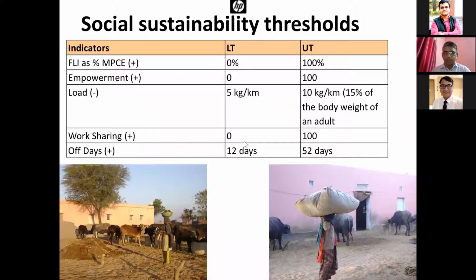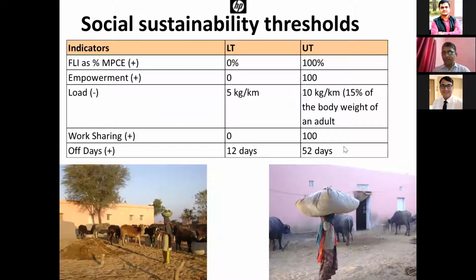Work sharing: we just convert it into scores from 0 to 1, so the higher the sharing, the higher the score. Off days: we define two thresholds. The lower threshold is 12 days, meaning a farmer should get at least 1 day off per month.